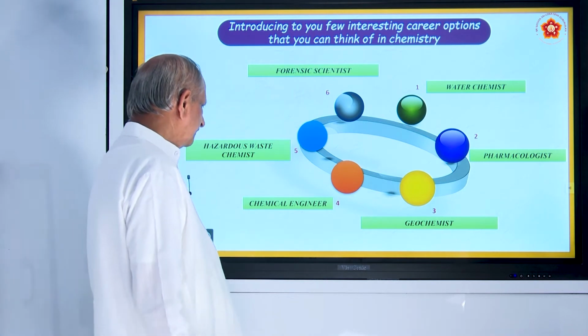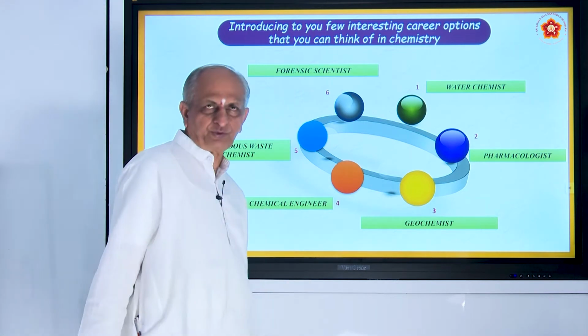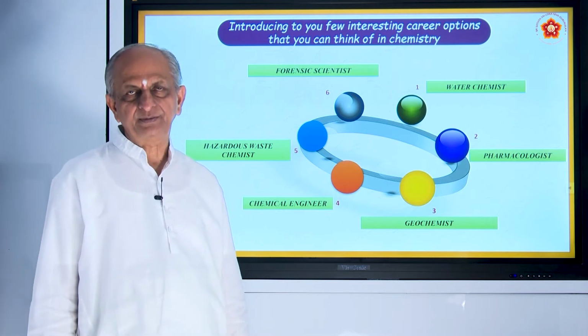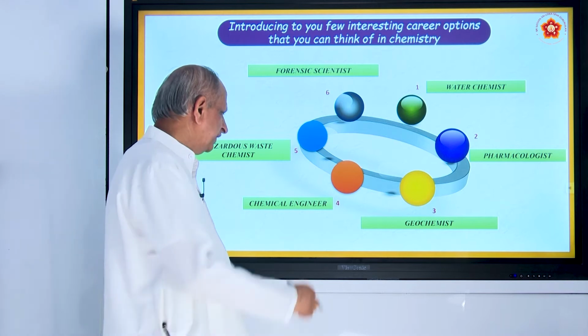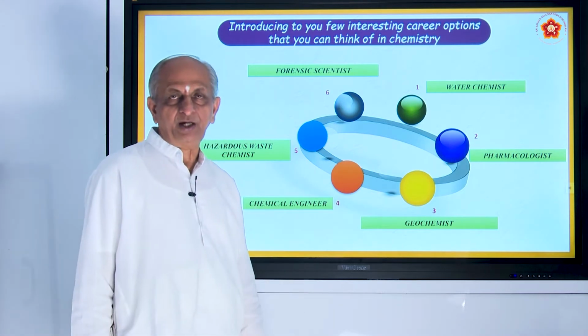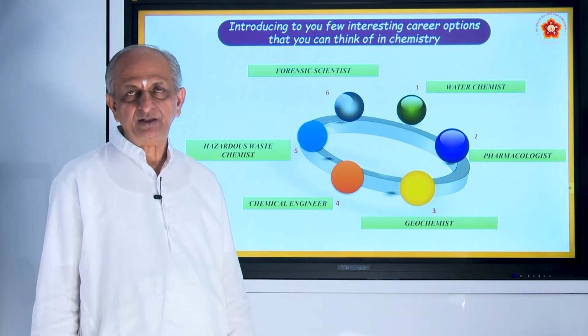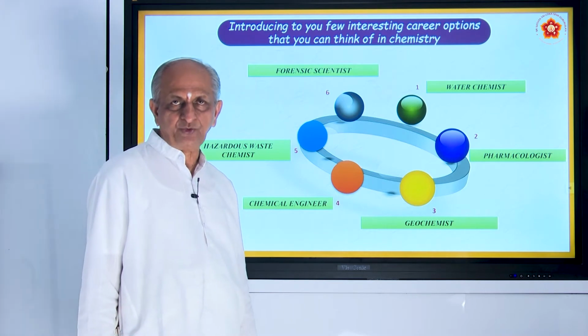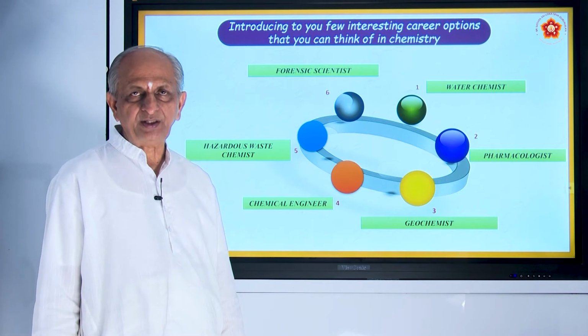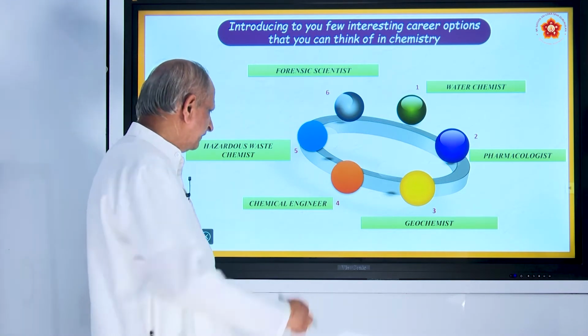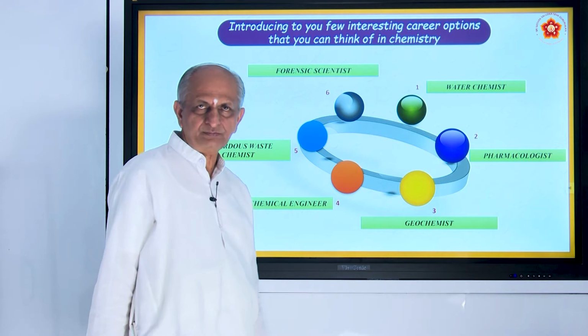And chemical engineering is another course, BE in chemical engineering. It is also a very interesting branch. There is a lot of demand, especially in factories like soap factory, sugar factory, alcohol factory and so on. So, the chemical engineers are in great demand.